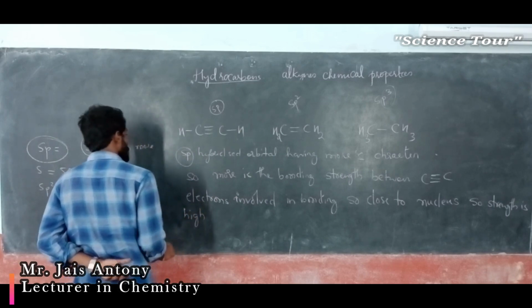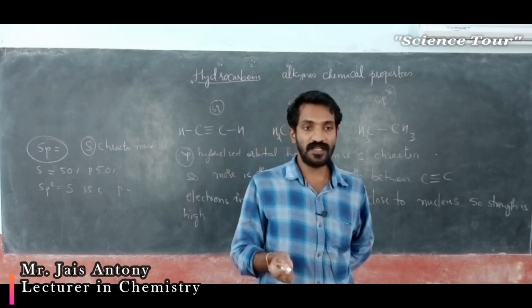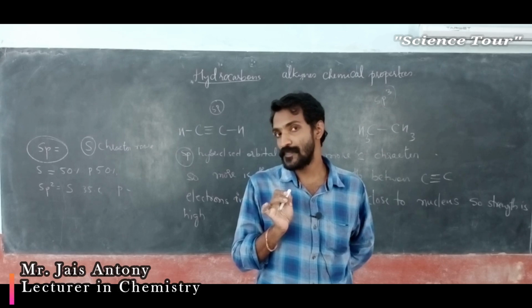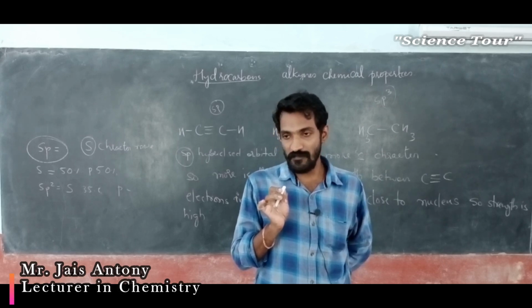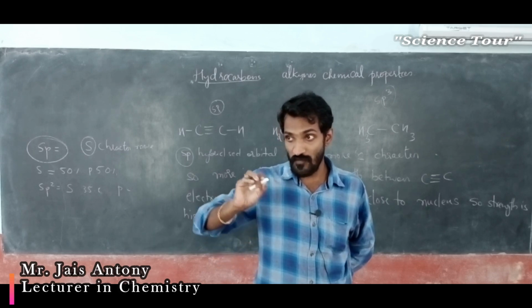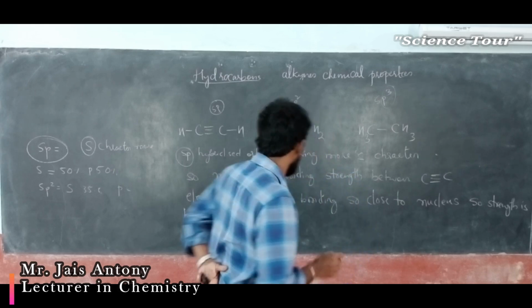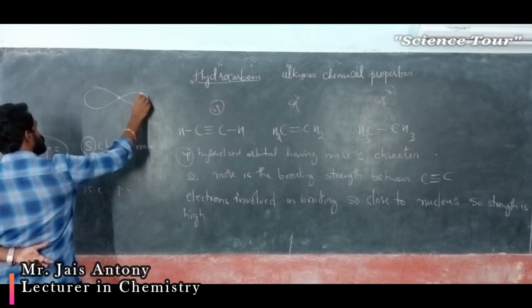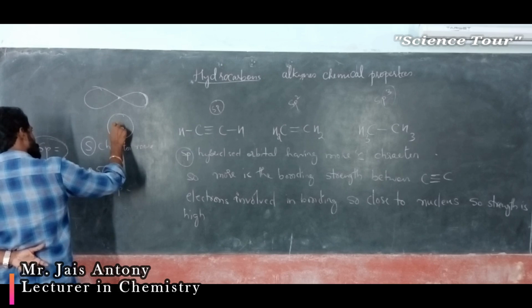My dear students, S character means electrons revolve around the nucleus more. Correct? That I explained in the last class, MOT theory concern. See, in P character, electrons revolve away from the nucleus, dumbbell shape. It is over, last class. Just go through that video. Here, this is nucleus. Electron revolves here, away from the nucleus. But here in S character, electrons near to the nucleus is more.